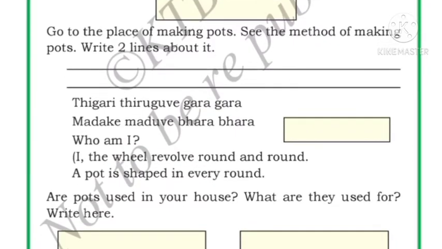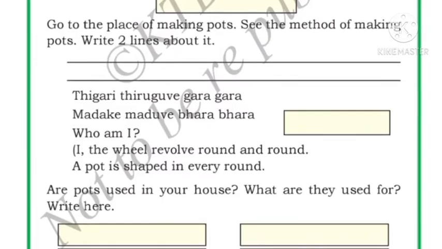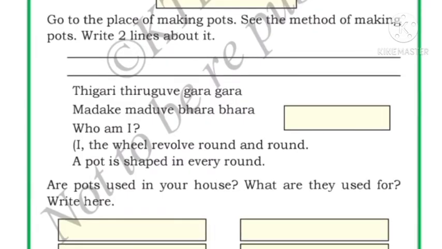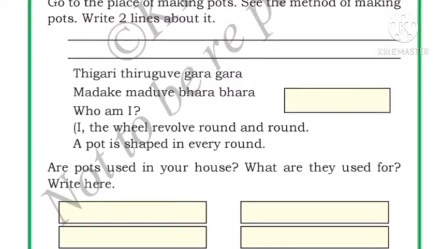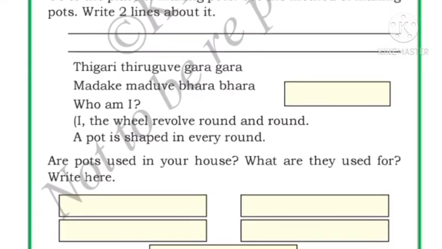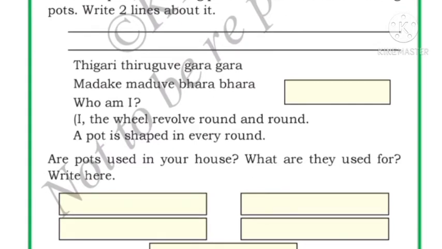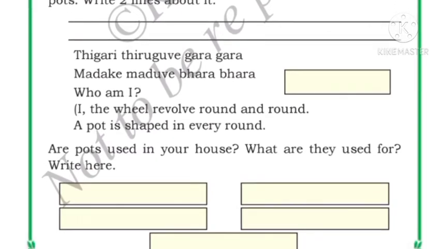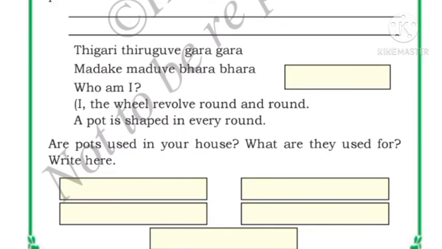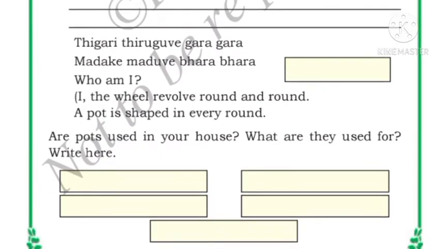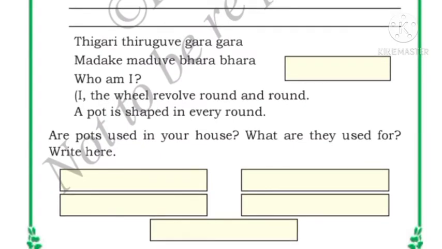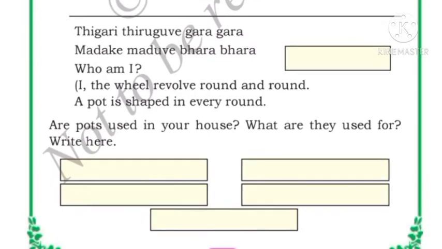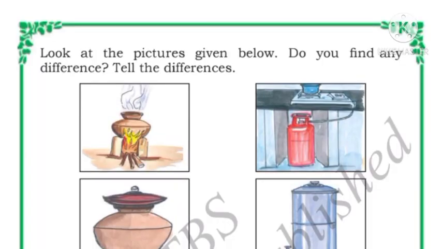Okay, now are pots used in your home? What are they used for? Right here, children. If you use the clay pots in your home, you have to write for what thing you use the pots. Okay, so if you use them to store water, to cook food, or to store food items, or if you use small pots to play, whatever you do, you have to write here. Now look at the pictures given below.